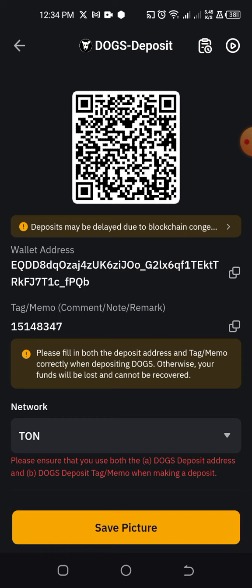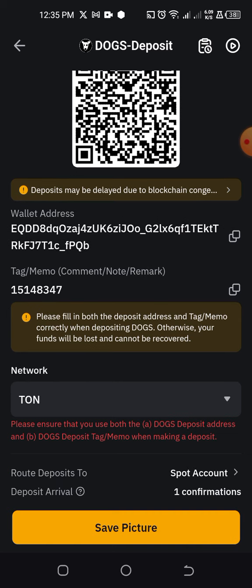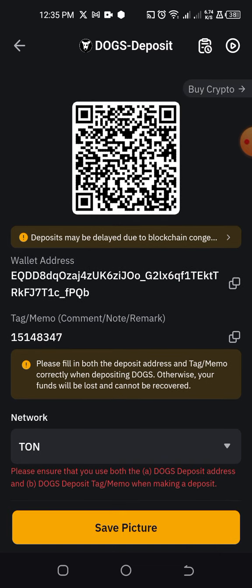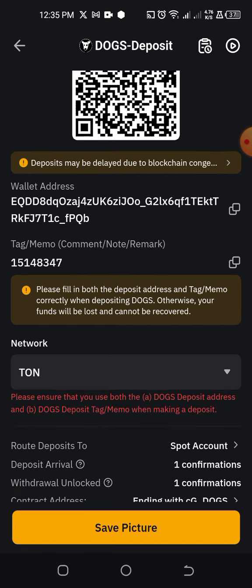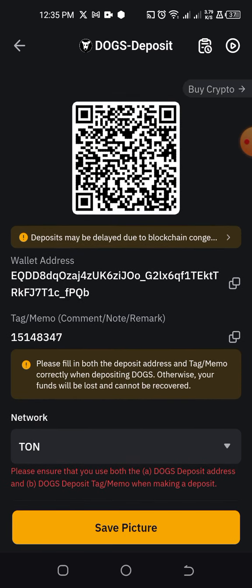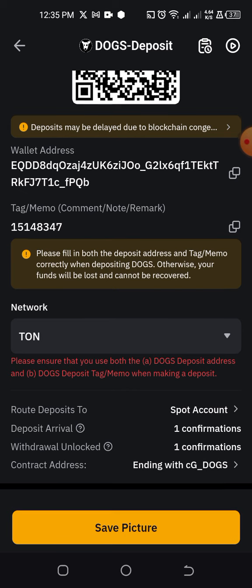So what I will need to do is to copy the wallet address and go and paste on Hamster Kombat. For the case of dogs, what we did was to copy the wallet address here and paste in the space provided for wallet address, and then copy the tag or the memo and also go and paste. So once you do that, your Hamster Kombat will now have the address of your Ton wallet from Bybit, from where they can now send the Hamster Kombat. So this was what dogs did, and with this address they were able to send dogs to Bybit. Okay, so that is what is going to happen.